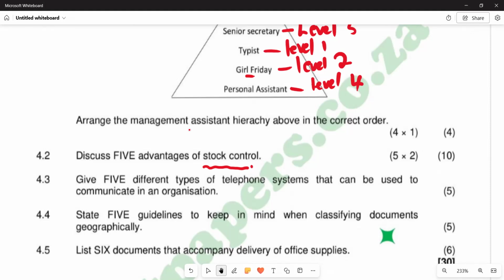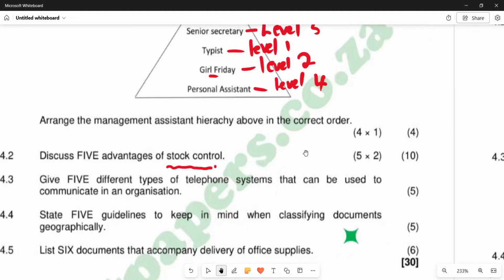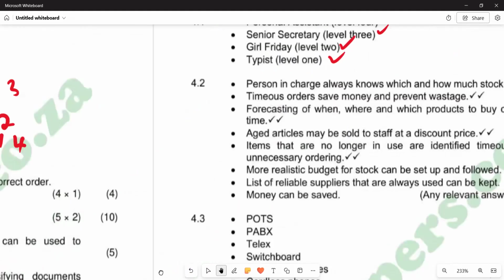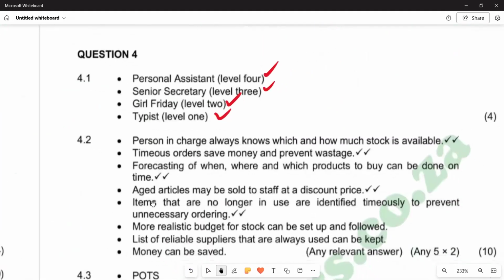In terms of the advantages, we have them listed in our memo. Person in charge always knows which and how much stock is available. Timeous orders save money and prevent wastage. Decisions on when, where, and which products to buy can be made on time. Also, aged articles may be sold to staff at a discount price. There are further points we also have in terms of those advantages.